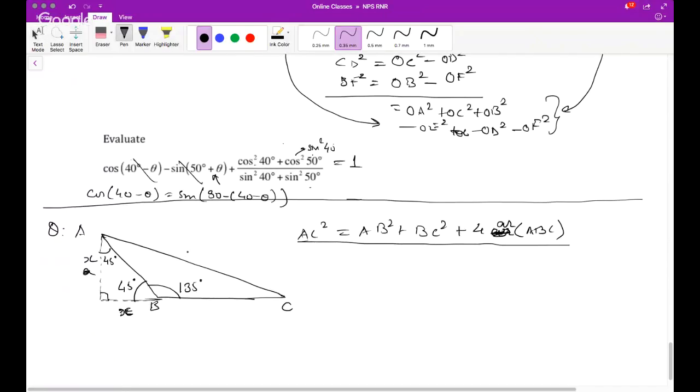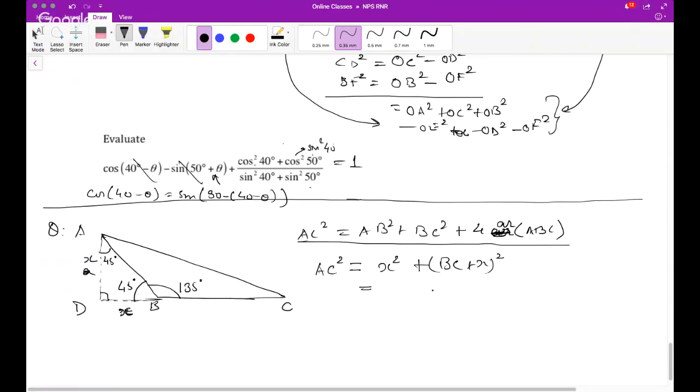Now, let us say this is AC square. Can I say AC square? Pythagoras theorem. In triangle, let's say D, ADC, it will be X square, perpendicular square, plus BC plus X whole square. Okay, AC square is this much.